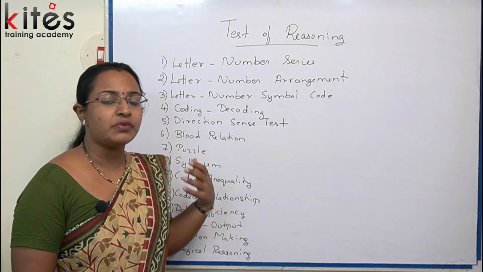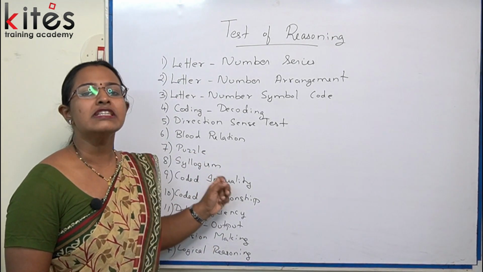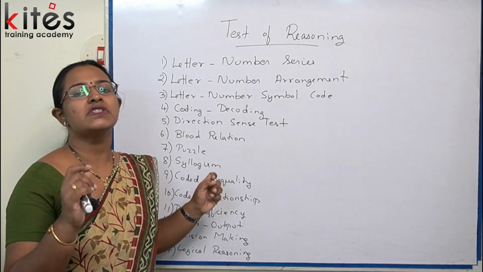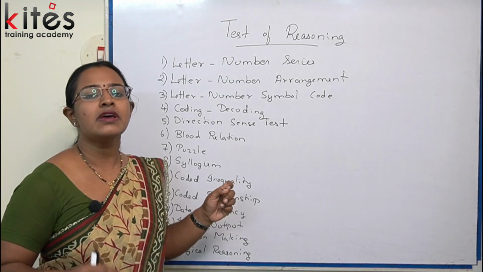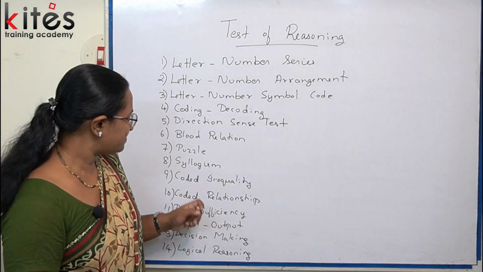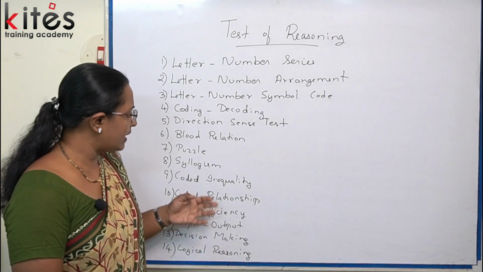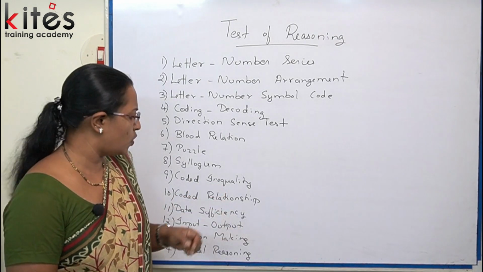If you ask me, out of these many topics, which is the topic that we can easily do and score marks? I will say it is syllogism. If you learn it in the correct way, syllogism is the topic that creates less confusion, that can be solved easily, and we can easily score marks. Okay. Coded inequality is also a simple topic. Again, a sure question where we can easily score marks.